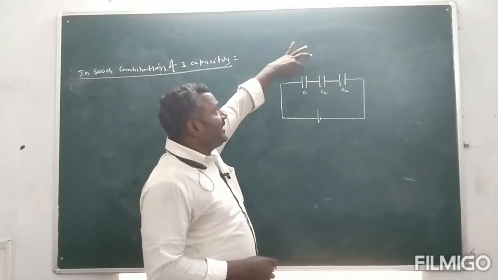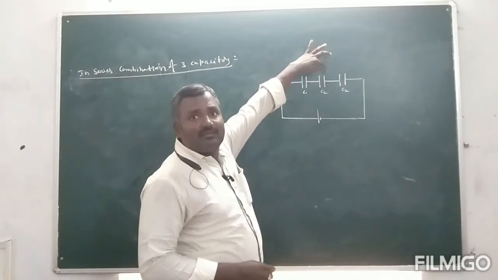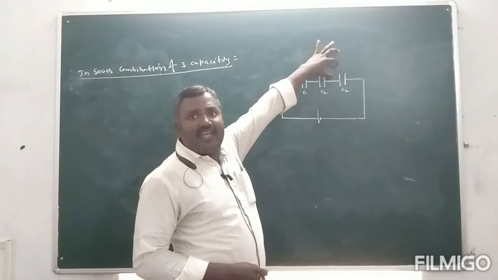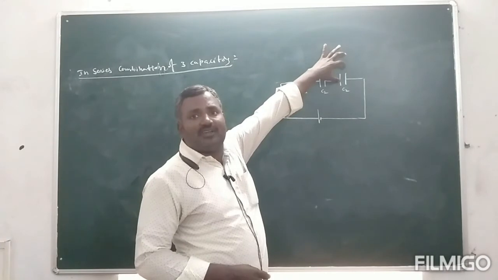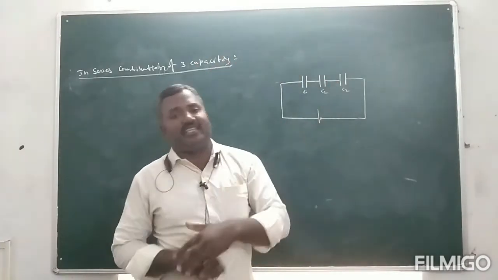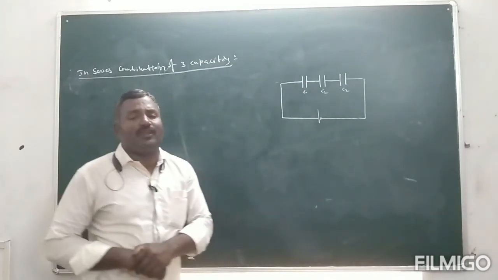So here the charge of each and every capacitor is always constant or same. Here the potential difference will change.